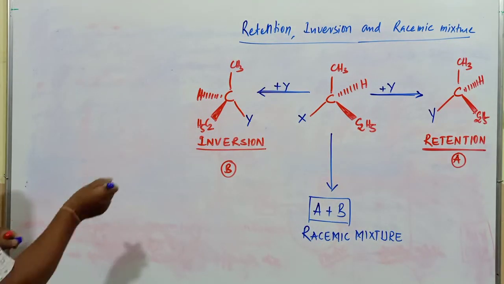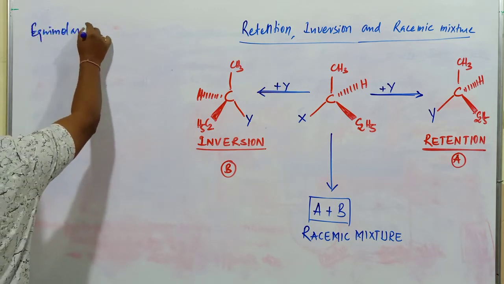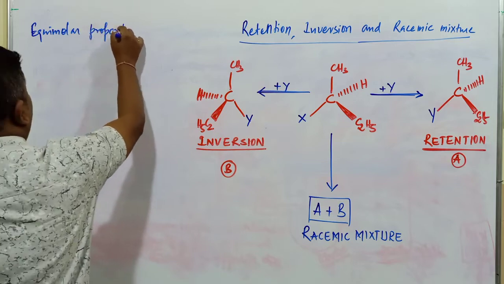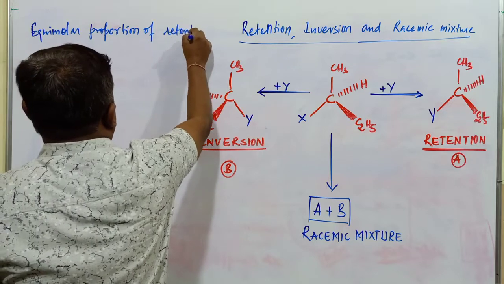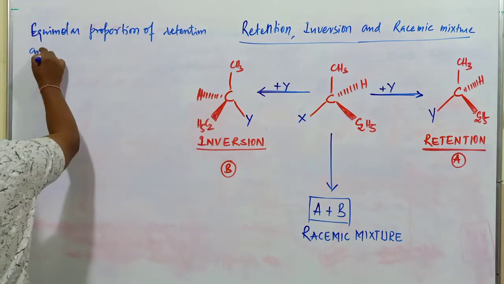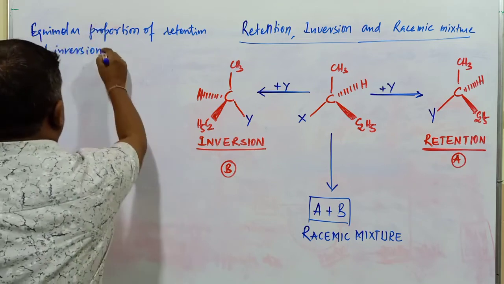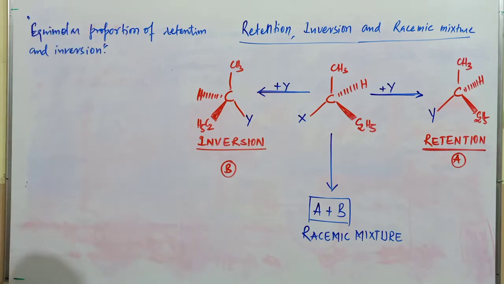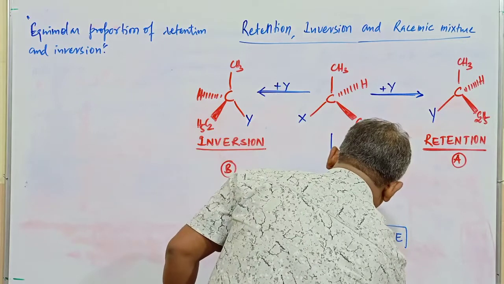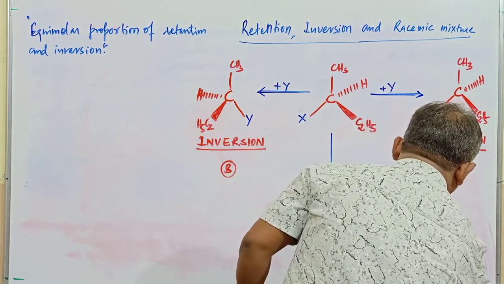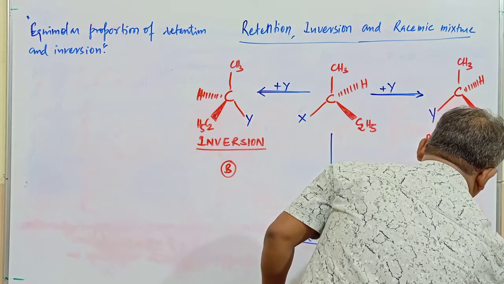What is this racemic mixture? It is an equimolar proportion of this retention and inversion of configuration, generally called a racemic mixture. And remember, this racemic mixture is said to be optically active or inactive? Optically inactive.